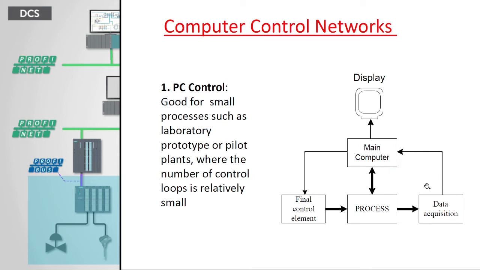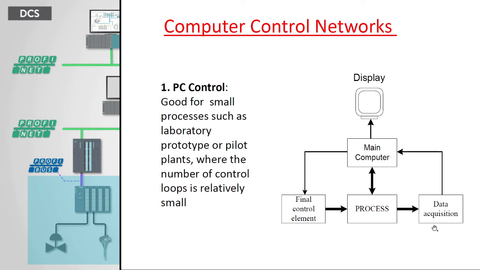So we have to convert that electrical signal to a digital signal, and to do that we use the data acquisition system. In this data acquisition system, we have ADCs and DACs. ADC means analog to digital converter, and DAC means digital to analog converter. To interface analog signals to the main computer, we need the ADC.